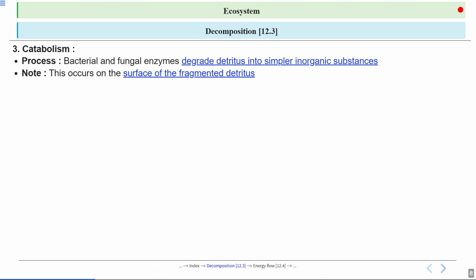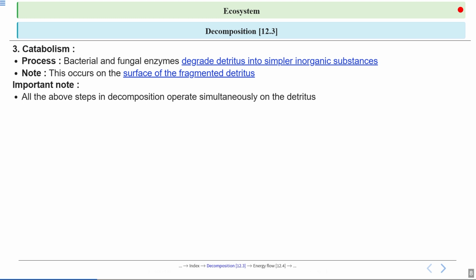Okay. Now it is very important to realize that these steps don't occur one after the other. These all steps occur simultaneously. Okay, so there is an important note here which says that all of the above steps, fragmentation, leaching, and catabolism, are operating simultaneously on the detritus.